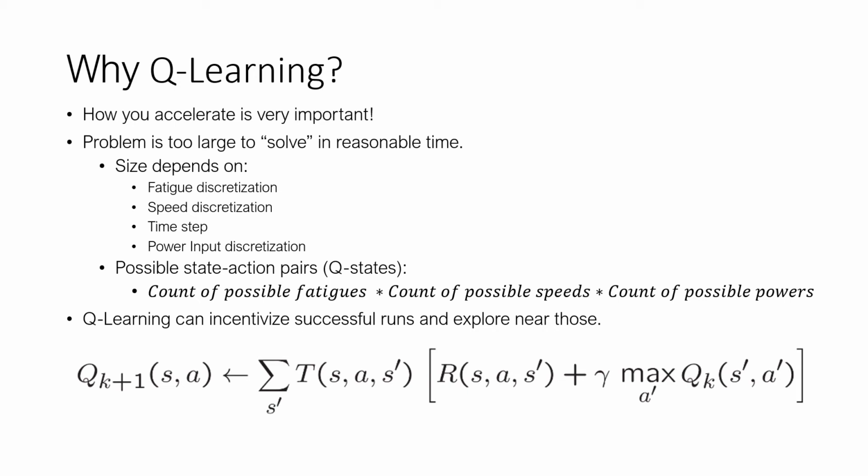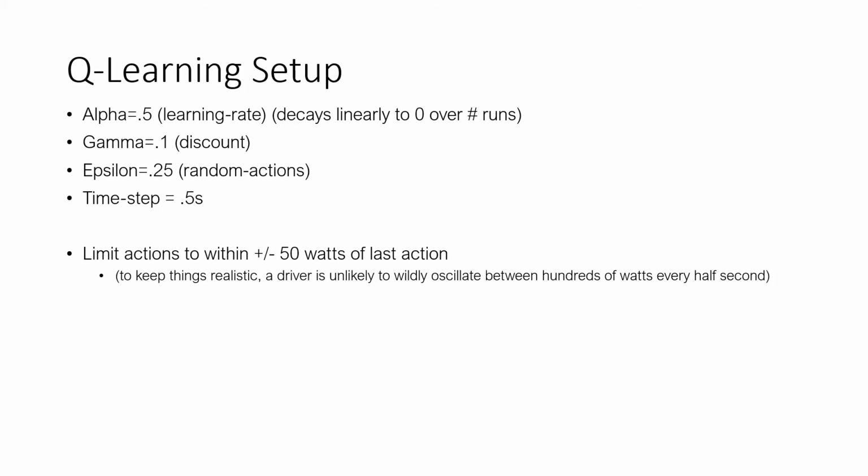And I've reproduced the Q-learning time step update equation here. And this is what I implement in my Q-learning. So for my setup, I've got these hyperparameters, and I take a time step of half a second. I take random actions 25% of the time and have some discount. An important factor is that I limit actions to within plus or minus 50 watts of the last action taken. I do this just to keep things realistic. A driver is really unlikely to wildly oscillate between hundreds of watts every half second. So I'm just trying to keep things realistic for the driver of the vehicle.